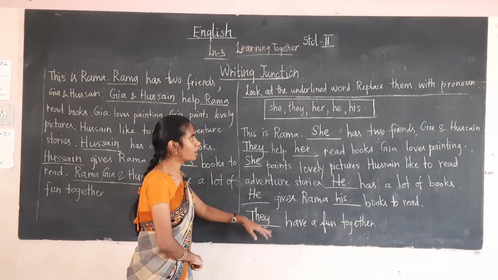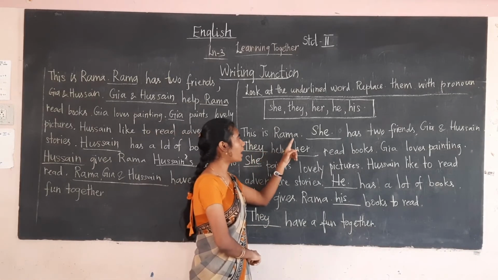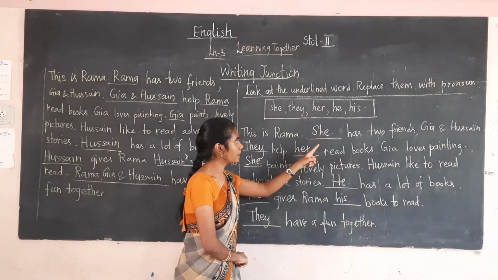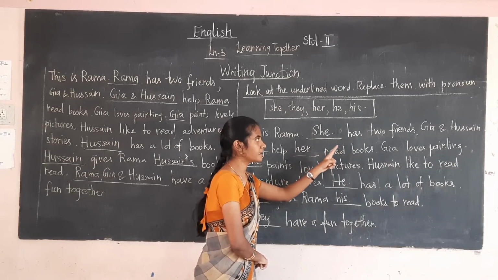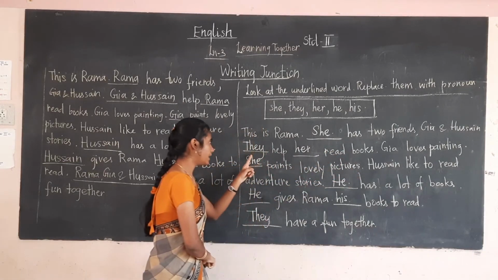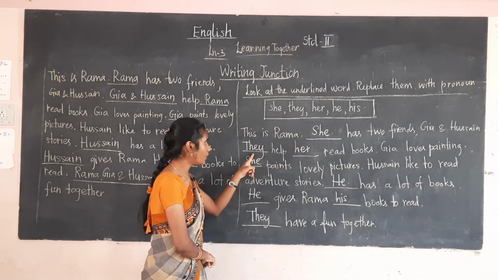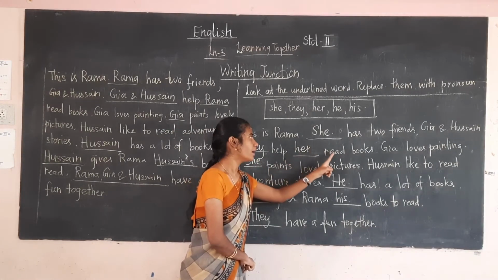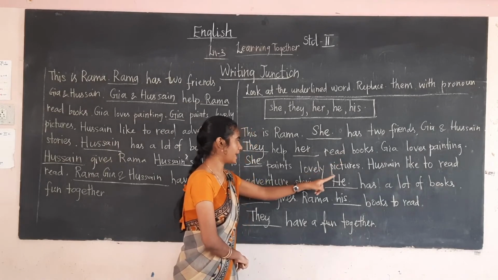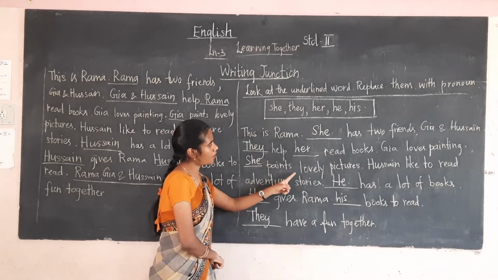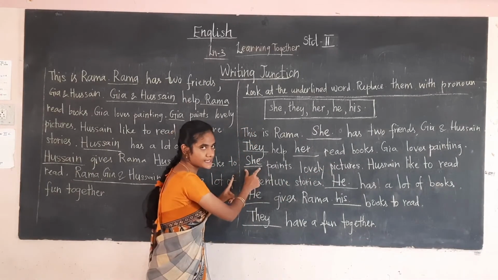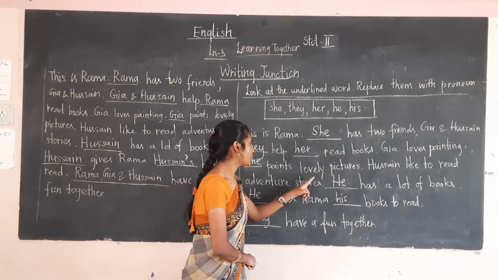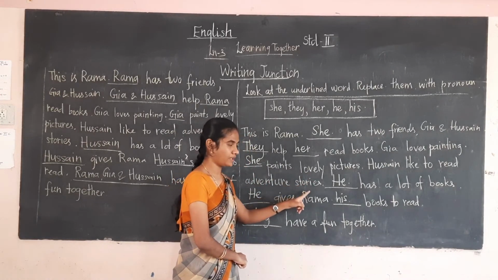This is Rama, she. She is the pronoun here. She has two friends, Gaya and Kusain. They is the pronoun. They help her. Her is the pronoun here. Read books. Gaya loves painting. She paints lovely pictures. Here she is the pronoun. Kusain likes to read adventure stories.